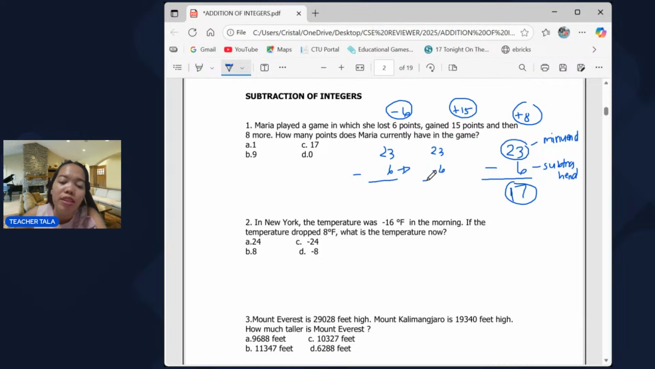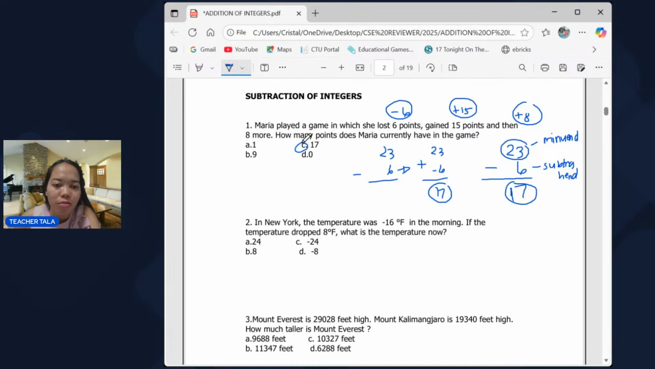And then, proceed to addition of integers. So, 23 minus 6 will become 23 plus negative 6. Ganon. And now, you're going to proceed to the rules of addition of integers. So, the addition of integers says that same sign, add and keep, different sign, subtract. Since they have different signs, we're going to subtract them and we will get 17, and the greater number is 23 and it carries positive sign. So that's why our answer is 17.